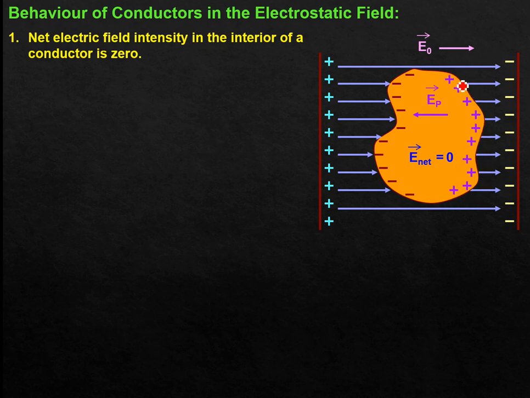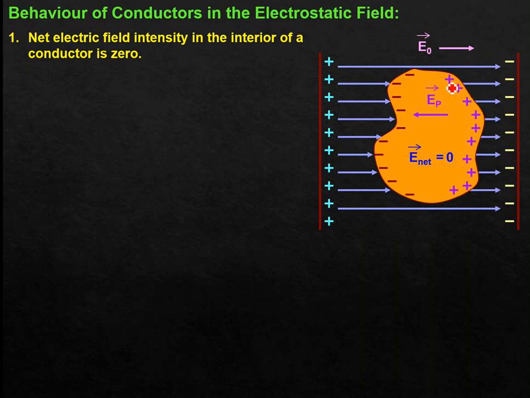So when we place this conductor in an external electric field, accumulation of charges takes place: negative charge on the left portion, positive charge on the right portion.